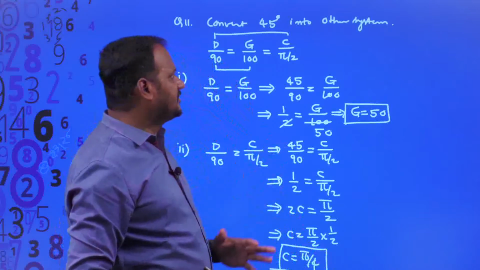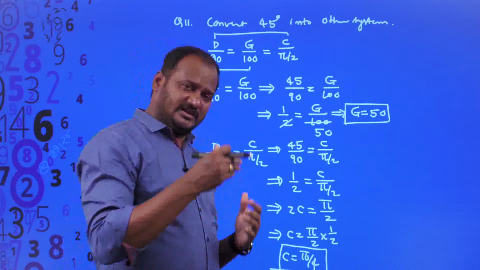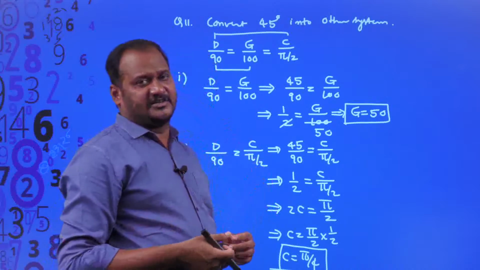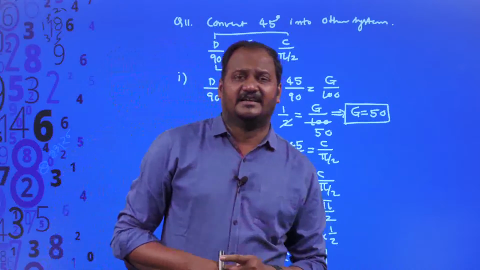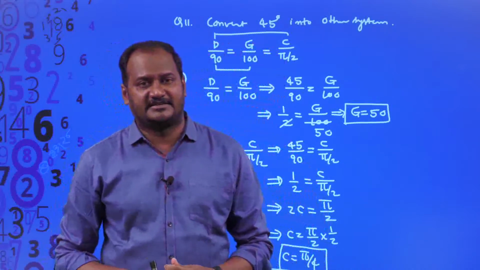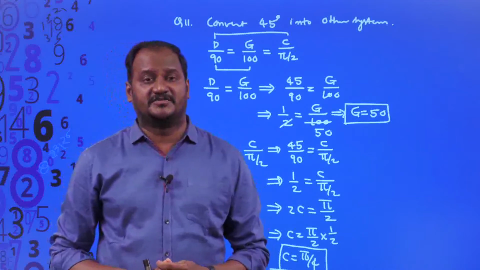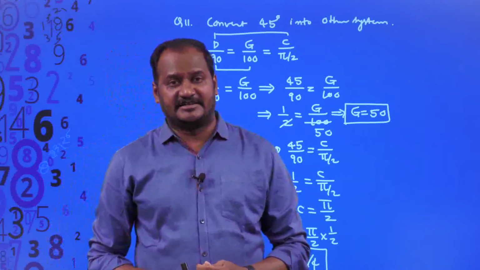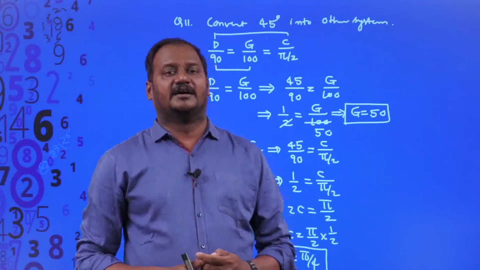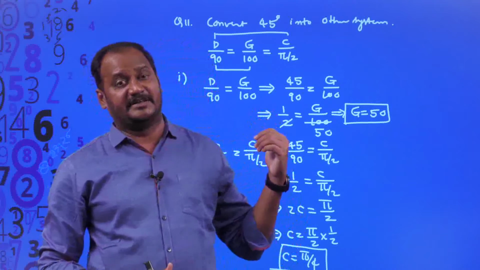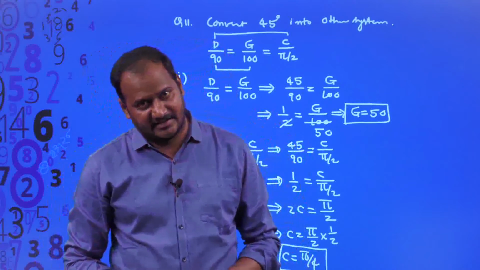So this is very easy to convert. I just converted degrees into the other units. You can convert radians into the other units, as well as you can convert grades into the other units also. So finally, we understand one thing here, that there are three different systems of units of measurement of an angle. They are the sexagesimal system, the centesimal system, and radian or circular measure. So this is the empirical relationship between these three systems of units of measurement of an angle. Thank you.